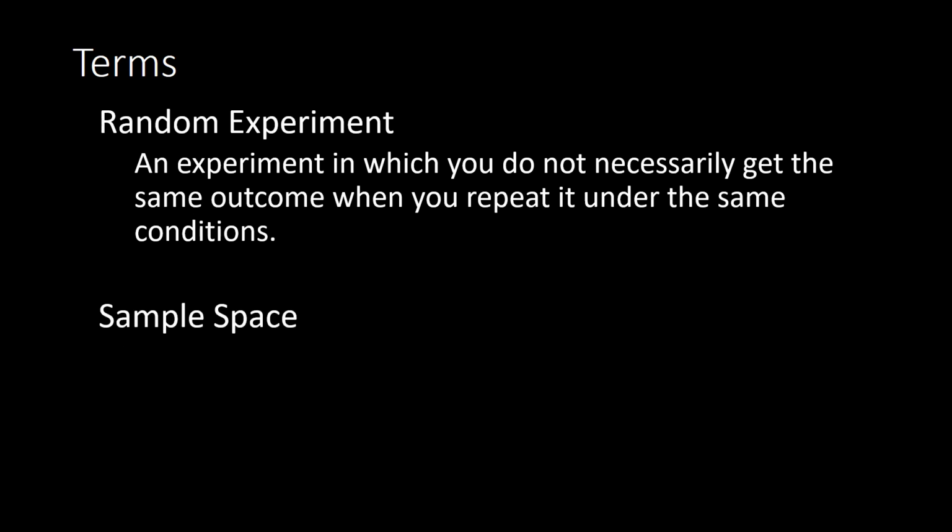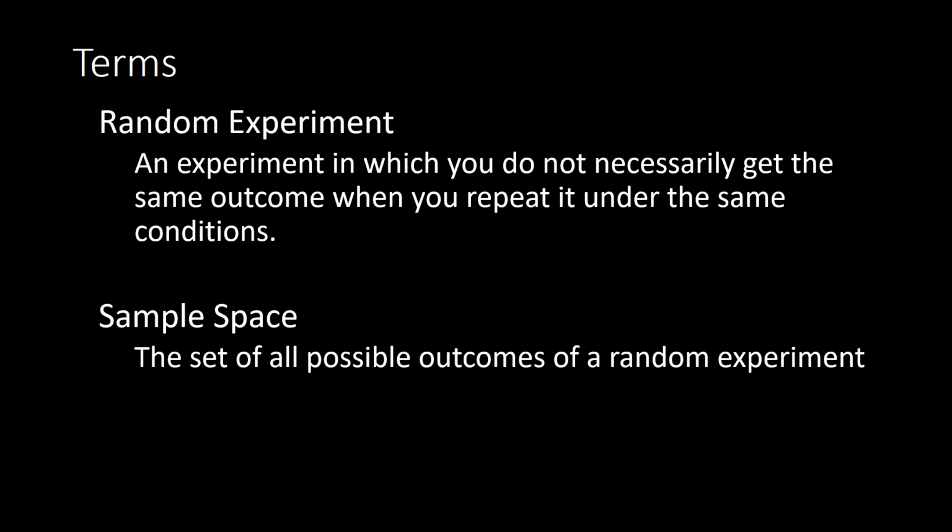Sample space is the set of all the possible outcomes of a random experiment. So if you roll a die, the sample space would be a 1, 2, 3, 4, 5, or 6. That is all the possible outcomes. If you flip a coin, your sample space would be heads or tails. There's only 2 outcomes that are possible with that sample space.